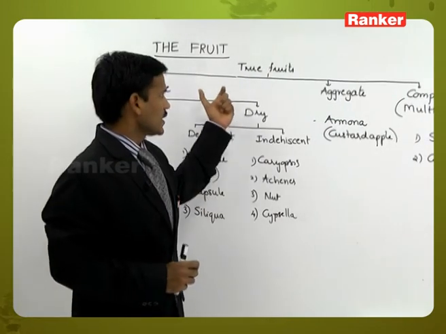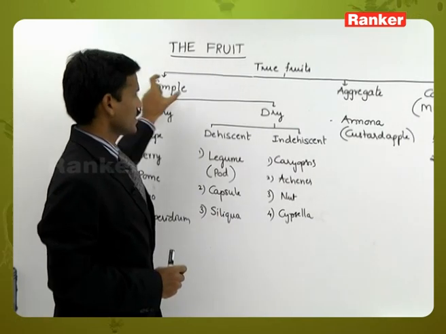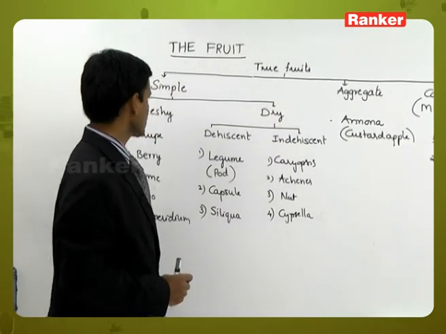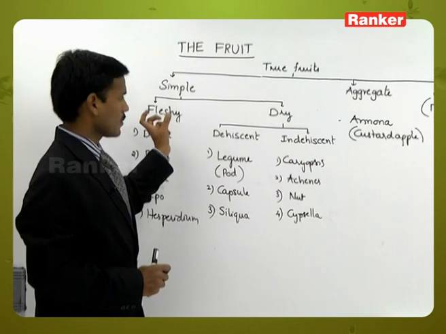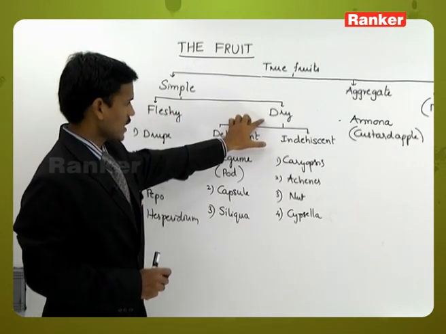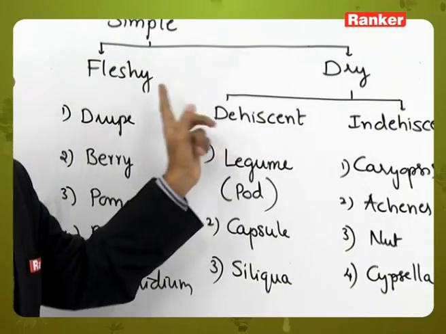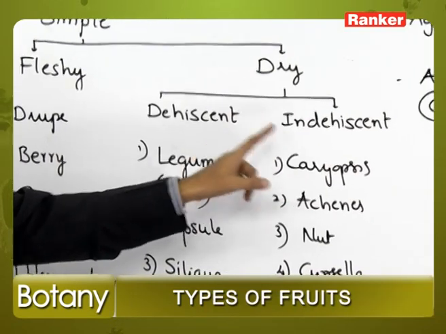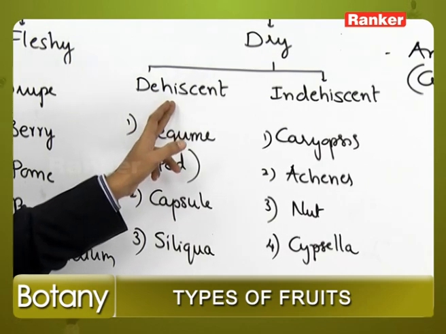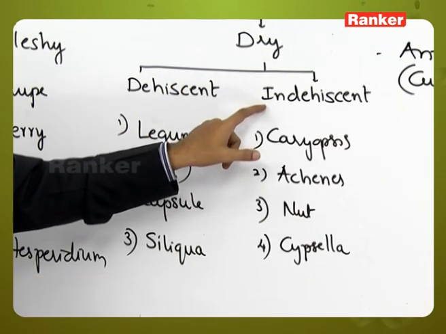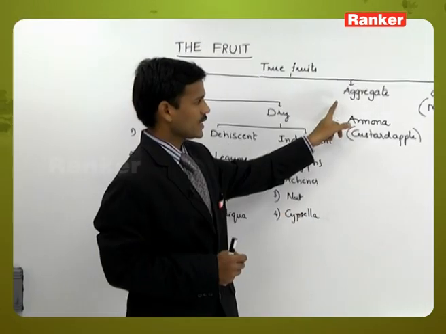In total, this is the classification of true fruits. True fruits are mainly of three types: simple, aggregate, and composite fruits. Simple fruits are fleshy or dry based on the nature of the pericarp, the fruit wall. Fleshy fruits are again of 5 types. Dry fruits are classified into 2 types, dehiscent and indehiscent, based on breaking or splitting. At maturity, if the fruit dehisces, it is dehiscent, and if it does not show dehiscence, it is indehiscent. Dehiscent fruits are of 3 types and indehiscent fruits are of 4 types.